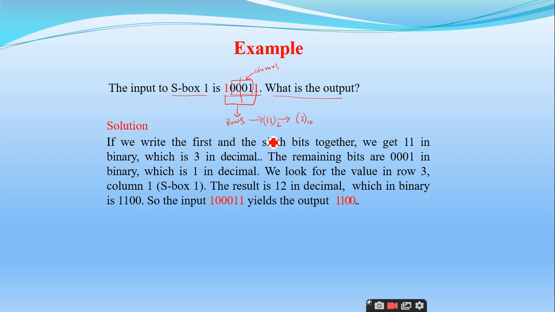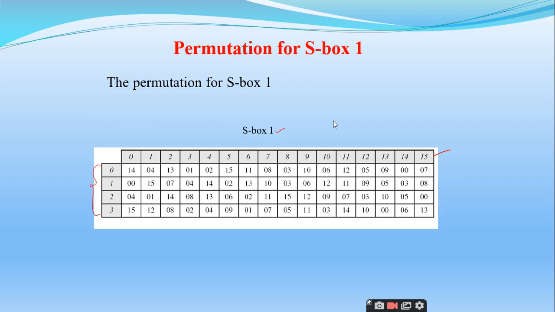3, sir. Right. And I take these columns. Now I consider the columns. So what is the binary sequence of the columns I have? 0 0 0 1, base 1. What is the binary equivalent? It is 1 in base 10, right? So what I have to do is, the row is the third row and the column is 1.